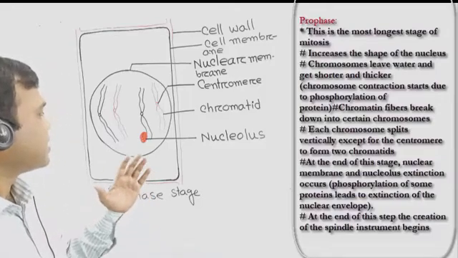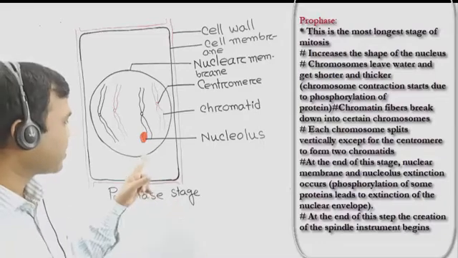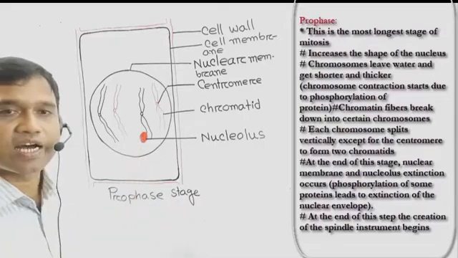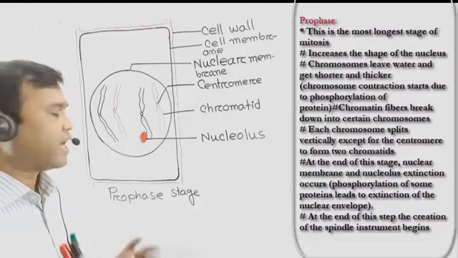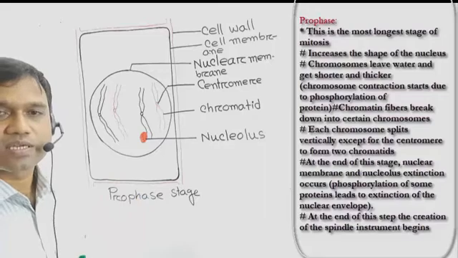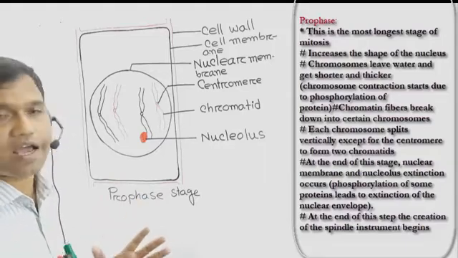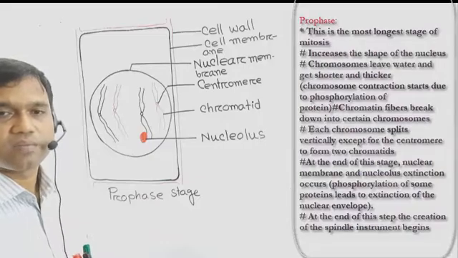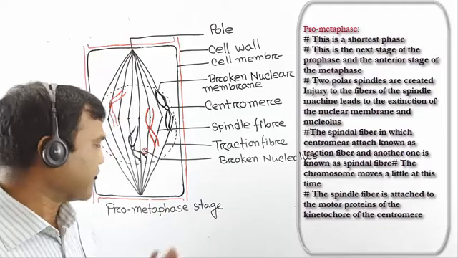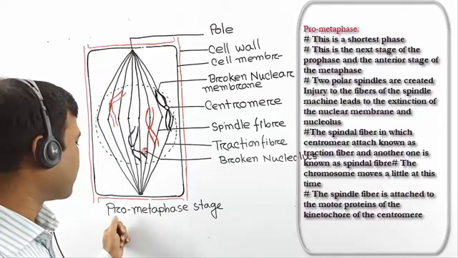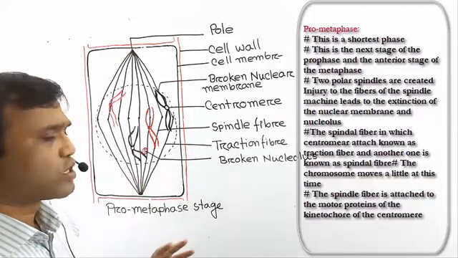At the end of this stage, the nuclear membrane and nucleolus disappear, and the creation of the spindle apparatus begins. The second stage of mitosis cell division is the prometaphase stage.